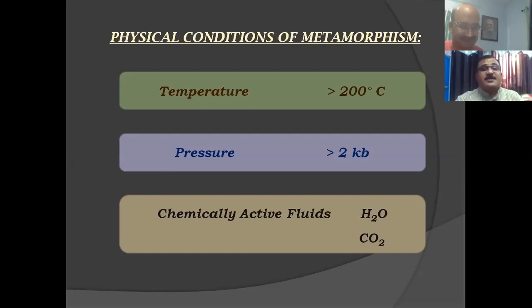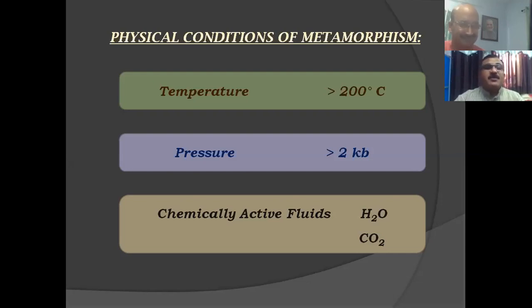Metamorphism mainly takes place above 200 degrees centigrade, and similarly it has an upper end. Sometimes it goes up to 600, sometimes up to 800 degrees centigrade. That is the upper limit of metamorphism.